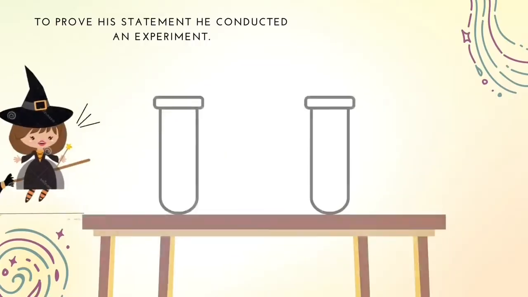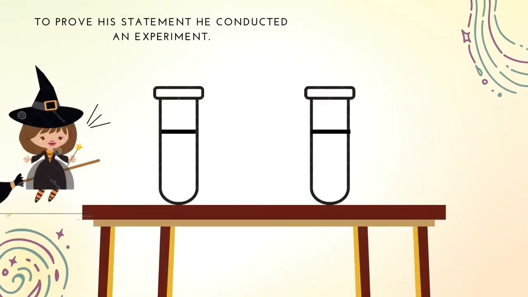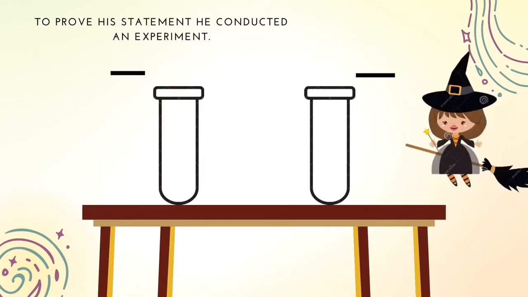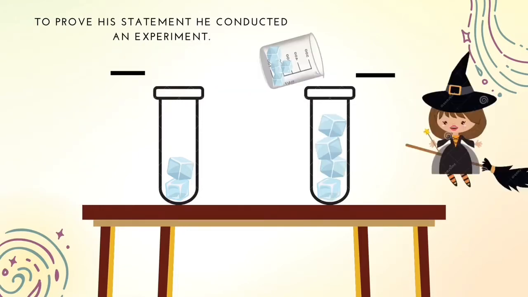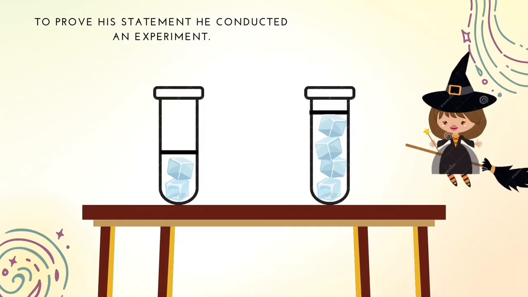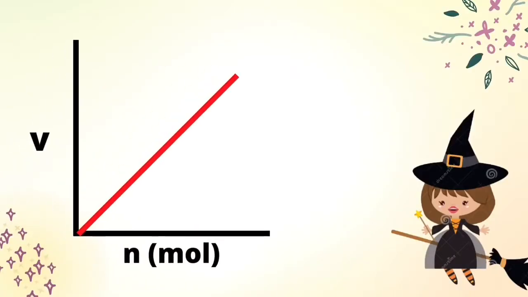To prove this statement, he conducted an experiment. He prepared 2 identical test tubes for this experiment and fitted both with a piston cylinder assembly. In the first test tube, he added about 0.10 moles of dry ice and 0.20 moles of dry ice in the second test tube. When the dry ice became gas, in room temperature, and the pressure of the dry ice became equal to the atmospheric pressure, he noticed that the volume of the second test tube is equal to that of double the first test tube. When this relationship is represented in a graph, we'll have something like what is being shown.